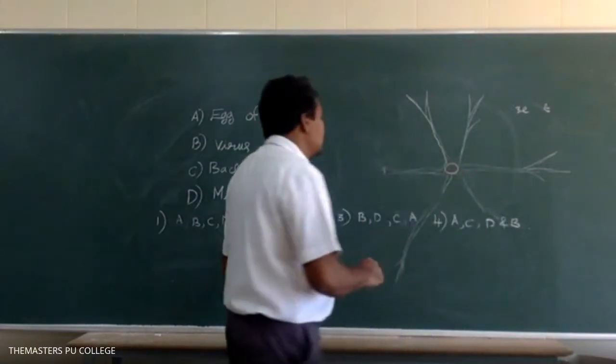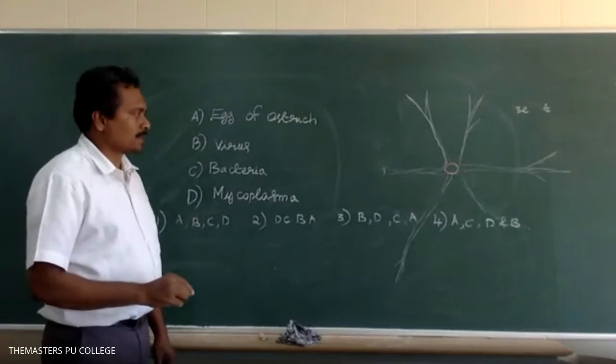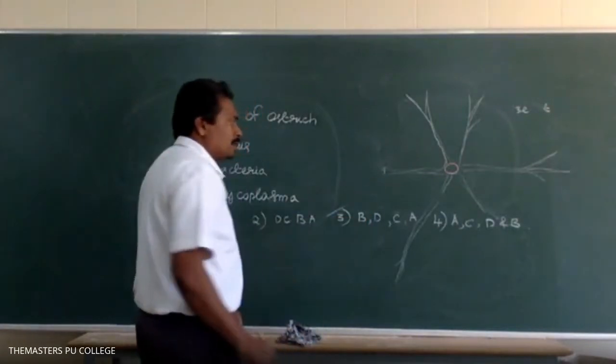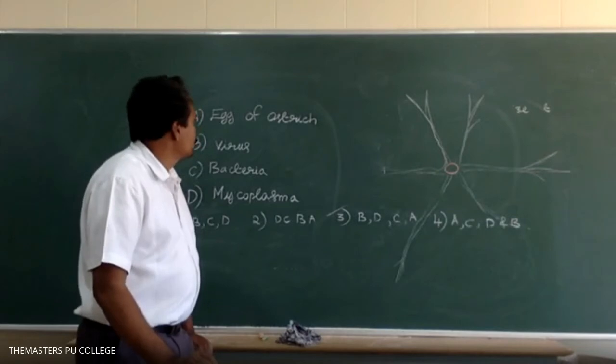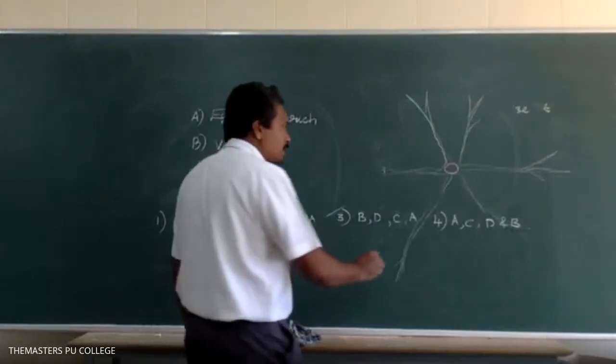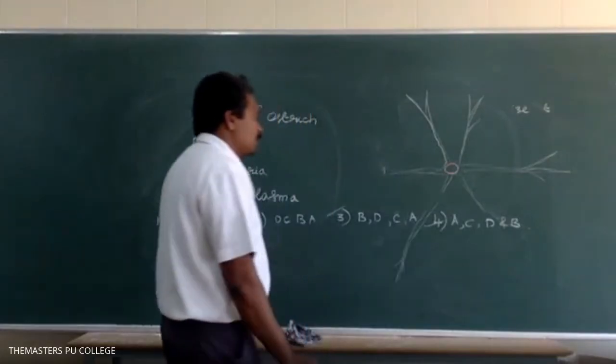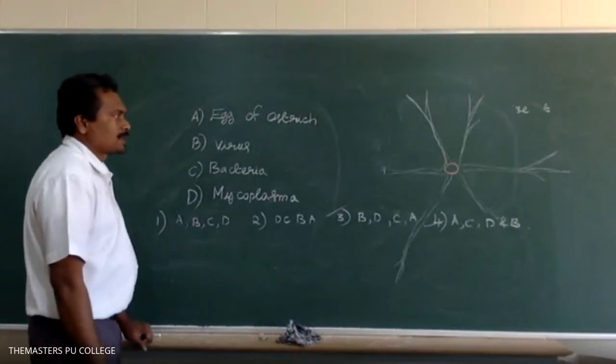Option 4 is ACDB. What is the answer? Option 3, BDCA, is the ascending order. Very good. In descending order, ACDB, option 4. Very good, option 4 is the correct answer.